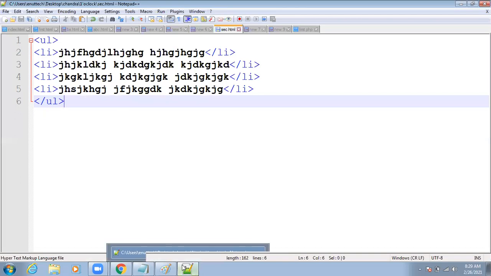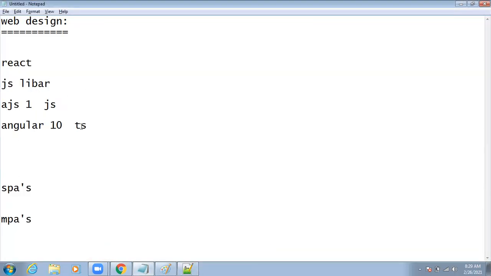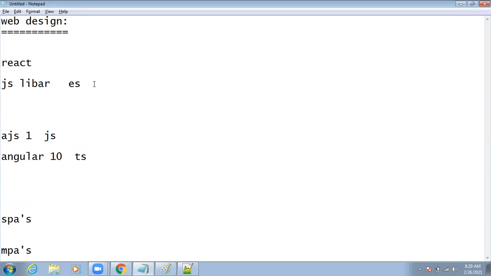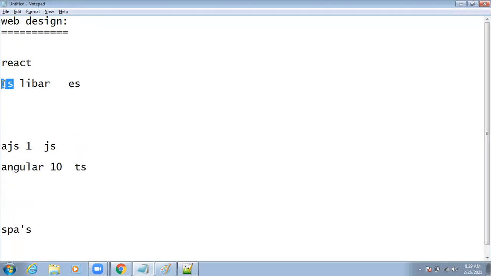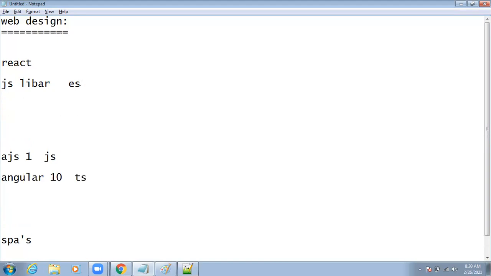Here we are using ECMAScript instead of TypeScript. What is the use of ECMAScript? In TypeScript we have OOPS, and in ECMAScript also we have OOPS. Actually, React contains entire JavaScript libraries only, but here we are using ECMAScript. Through ECMAScript, we can write classes, interfaces, inheritance concepts, and abstract classes. Each and everything we are going to do with the help of ECMAScript.